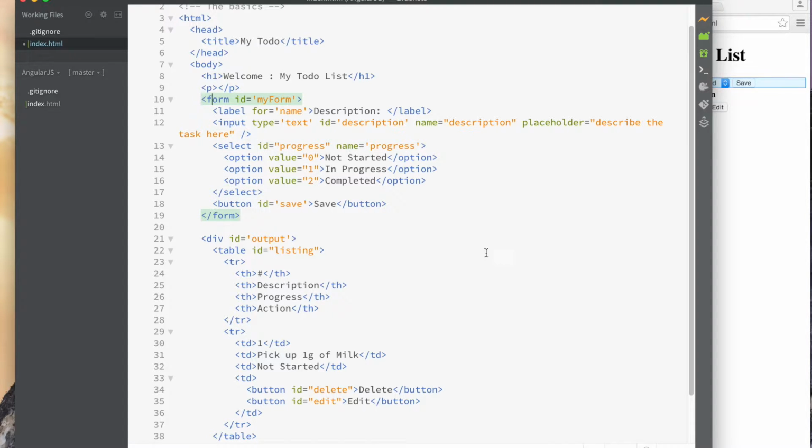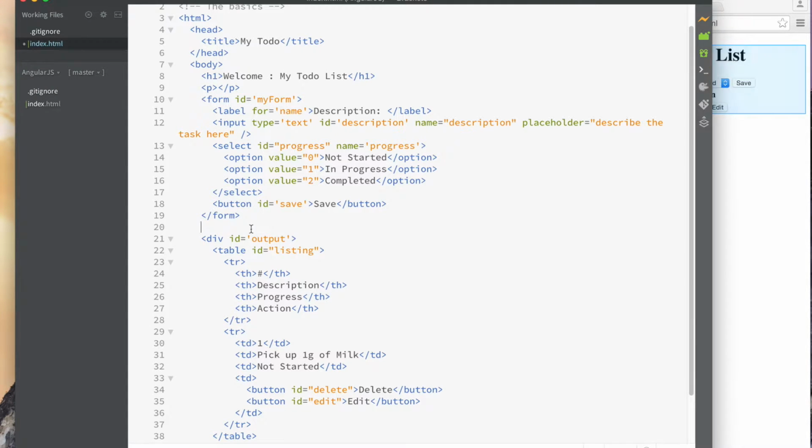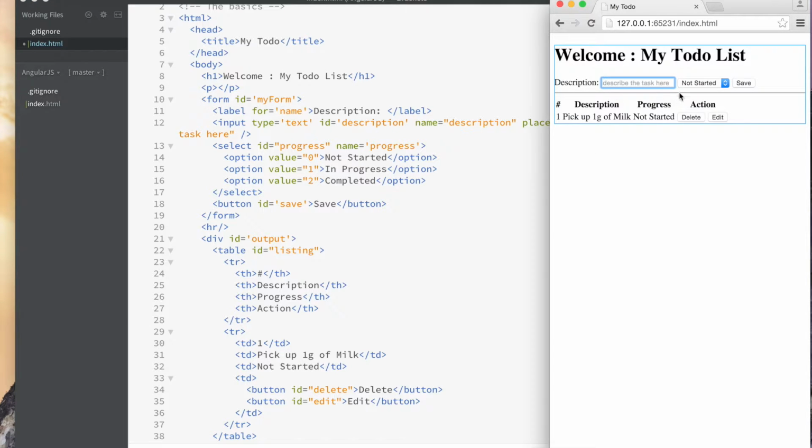This is our form. Then below the form, I have a div, and maybe I should put a break here, or a horizontal rule, for example. I'm going to separate the form where I'm going to be able to enter my to-dos and click save. So I'm going to type something and then click save. And then what I want is for it to show up in a list here, okay?